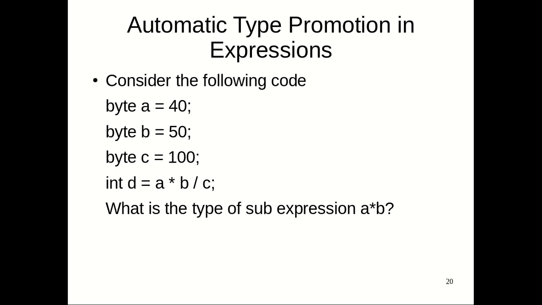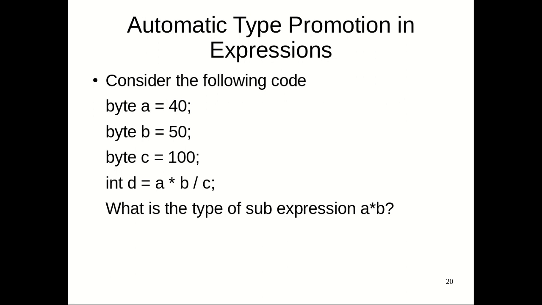Now what will be the type of the sub-expression a times b? This is special in Java. Whenever a sub-expression is evaluated, automatic type promotion is done. So what is the destination type here? Integer type. So first the sub-expression is promoted to integer.